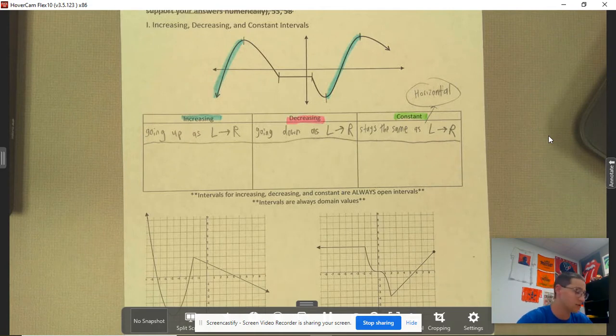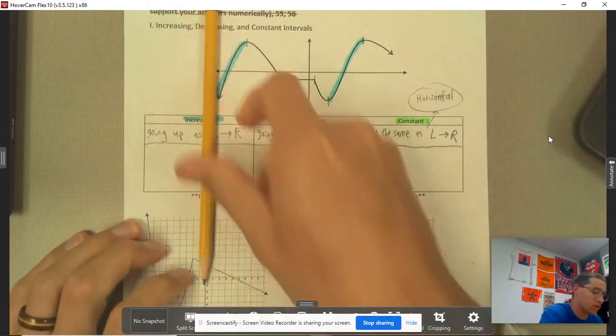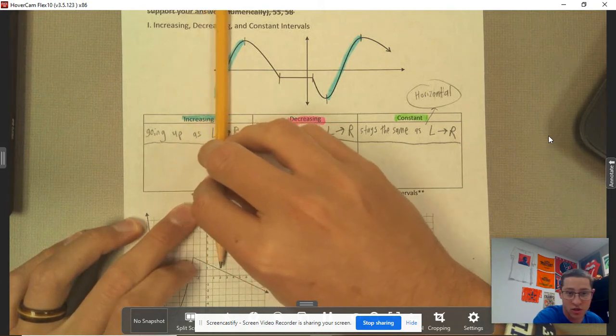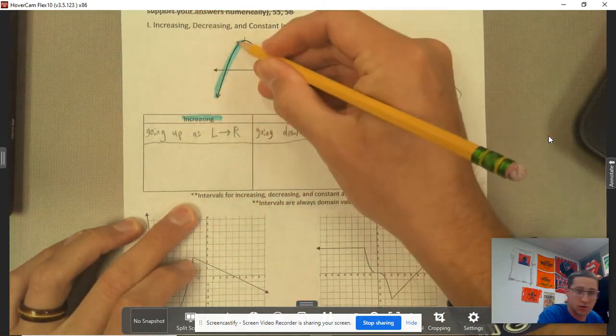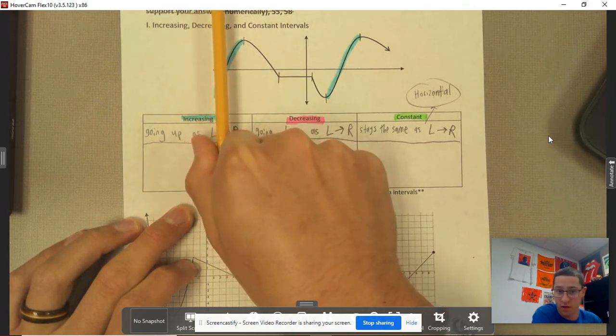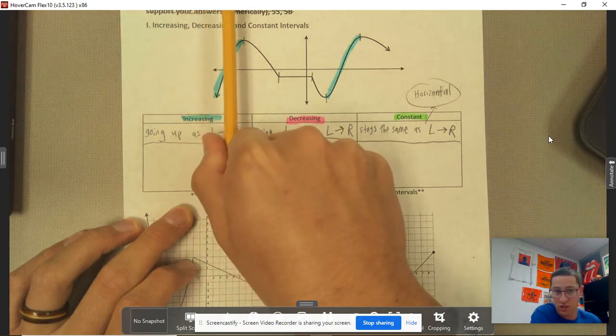So it is increasing on those parts. If you remove your pencil, as we go left to right, the function is increasing. So I'm going from the left to the right, and my function is getting bigger.